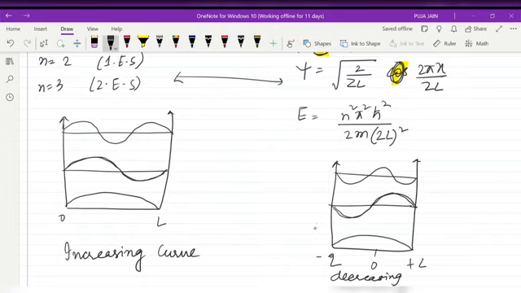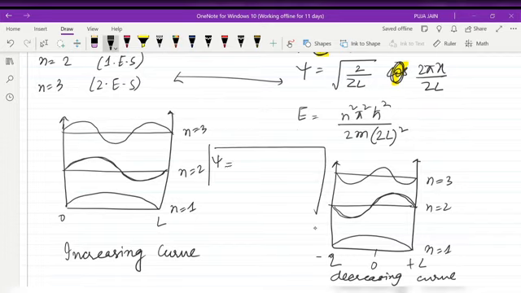Now you may wonder why I am getting this type of graph. Substitute the values. You know the expression for energy, right? This is for n equals 1, n equals 2, and n equals 3. Let me do one for you. Psi for the ground state can be written as root 2 by L sine pi x by L. For getting the maxima, I will differentiate with respect to x, put it equal to 0, and from there I can get the values of x.